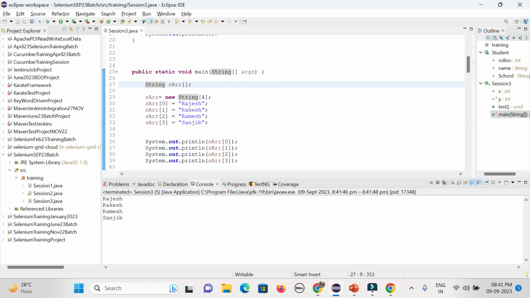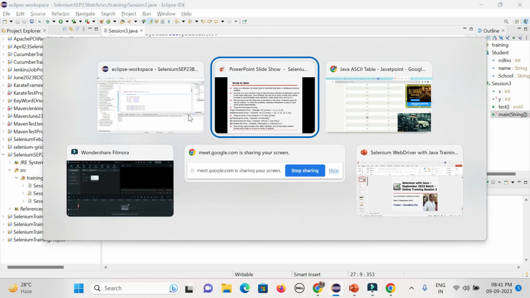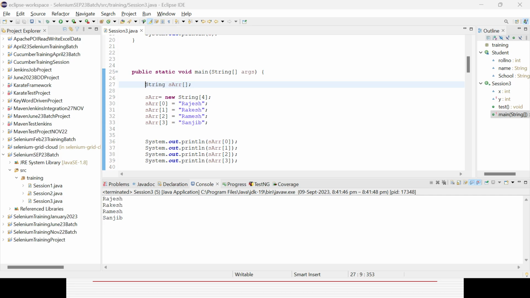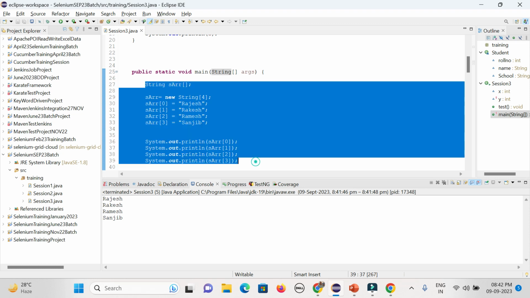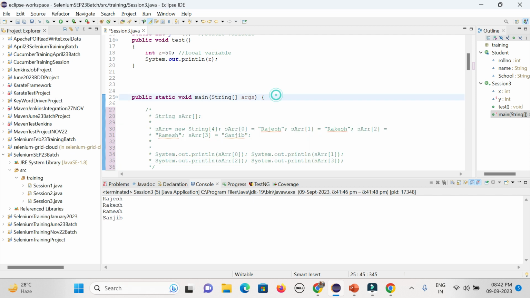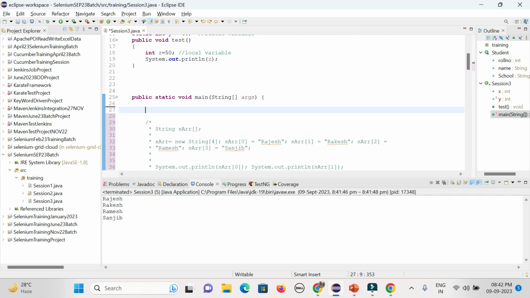Now I will show you these 3 steps we have followed: one is declaring the array, one is constructing the array, one is initializing the array. Now in a single shot, I will try to construct a 2-dimensional array, maybe of integer data type. Okay, so let's comment it out. Maybe 2 rows and 3 columns, like the 2 cross 3 matrix you have already seen.